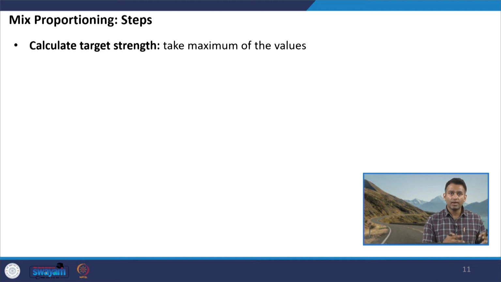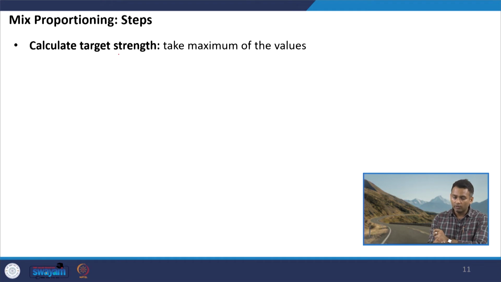So, flexural strength is considered as one of the design parameters to do the cumulative fatigue damage calculation. Therefore, it is also important that we should be able to do the mix design corresponding to the target flexural strength. So, both the options are available in this particular codal provision.